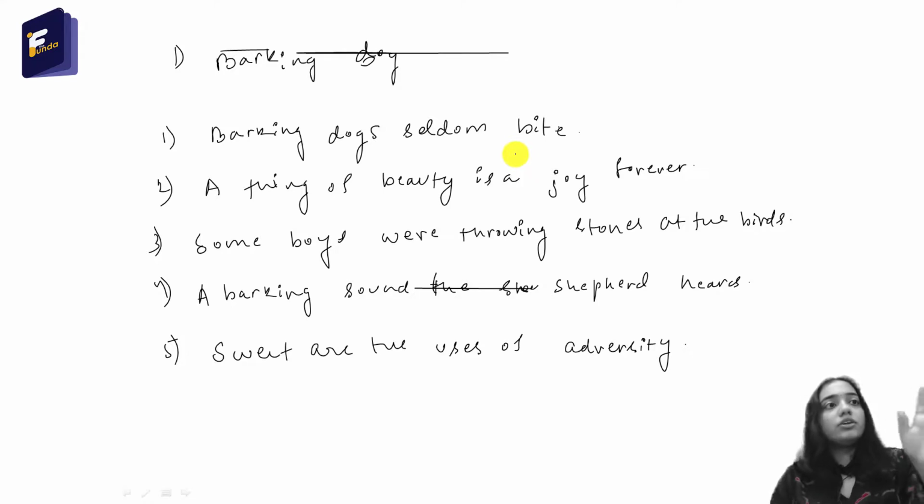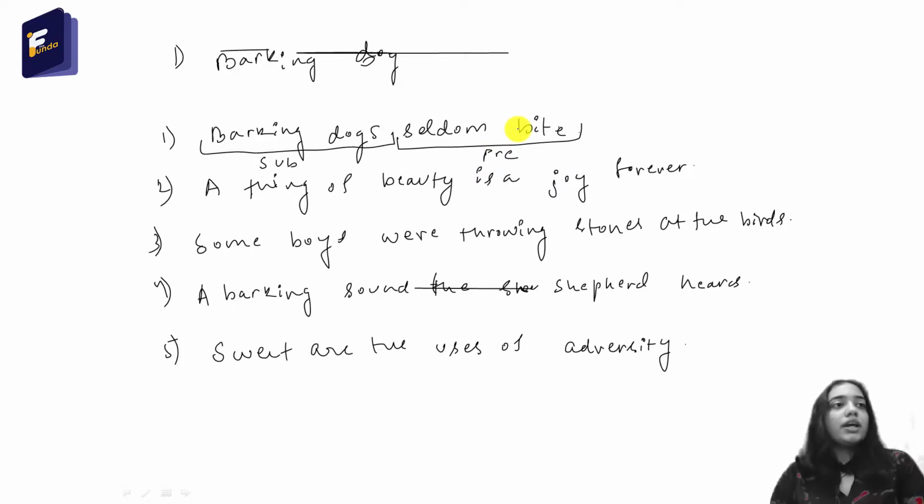So barking dogs seldom bite. If I ask the question who seldom bite, the answer is barking dogs. So here barking dogs is the subject, and seldom bite is the predicate.